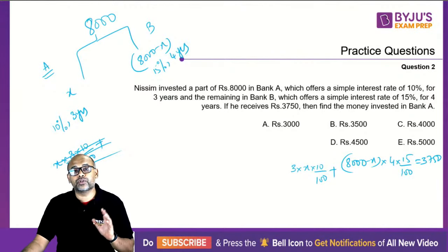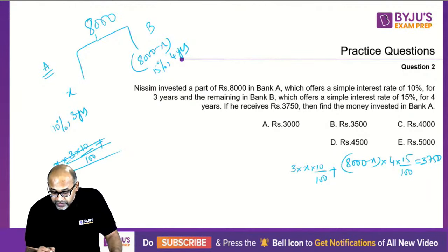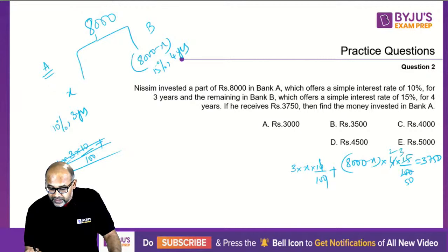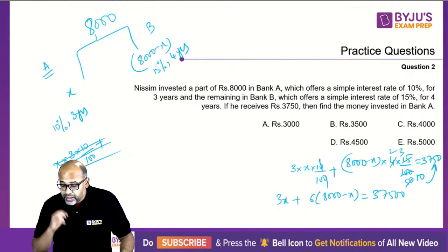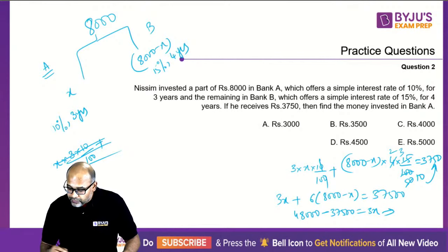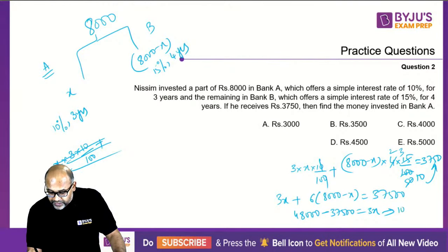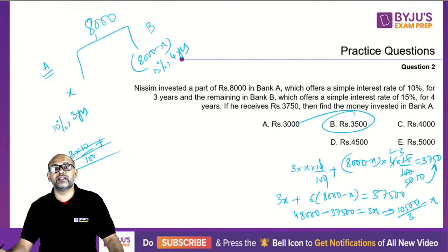Again, don't waste too much of your time in simplification. Try to see if you can quickly get this over and done with. So you can see, the 0s go, 4 2s are 8, 5 3s are 15, and it goes 10 times. So you have 3x plus 6 into 8,000 minus x equal to 37,500, because this 10 goes to the right hand side. Now you can write this as 48,000 minus 37,500 equal to 3x. This gives you 10,500 by 3 as your x, which makes the value of x as 3,500.